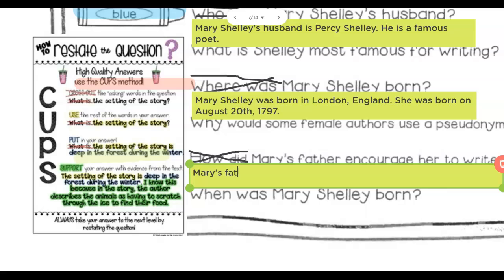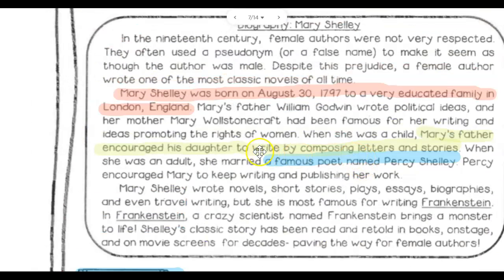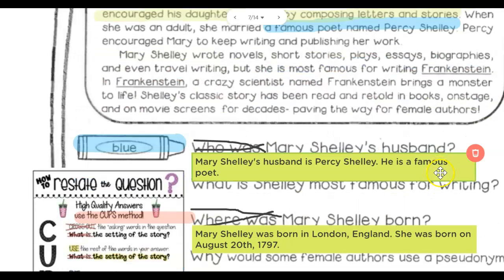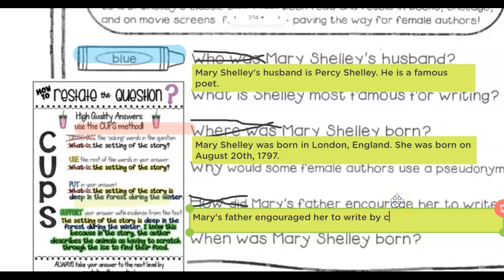Mary's father encouraged, see how I had to add the ed, her to write by, and I'll go back up and look at my evidence. Encouraged her by composing letters and stories. I'll add that in. Composing letters and stories. Go ahead and pause the video if you need to finish writing these out.